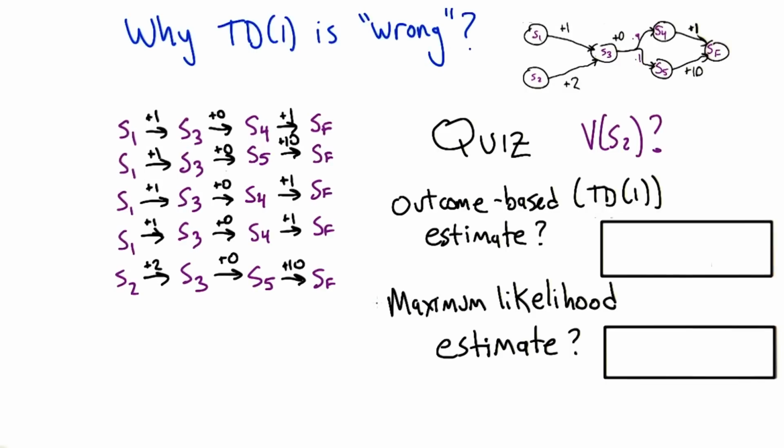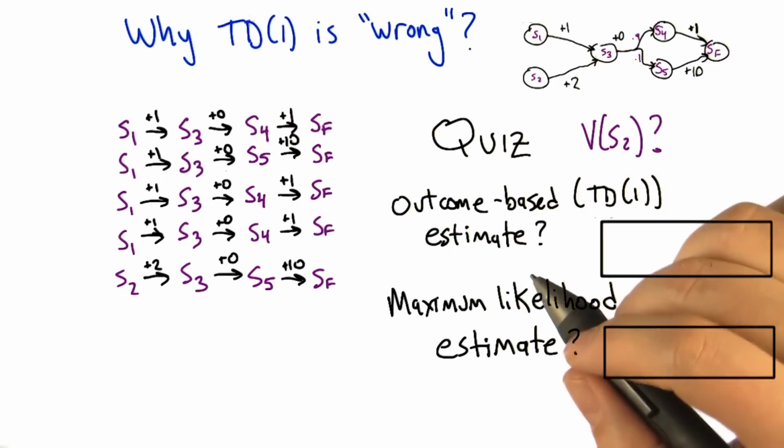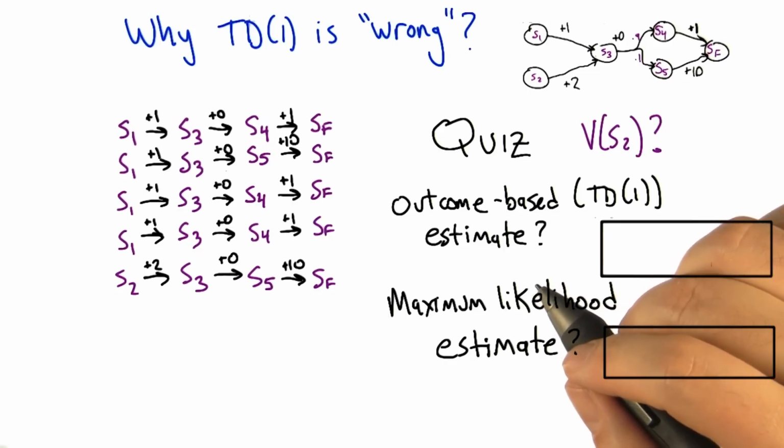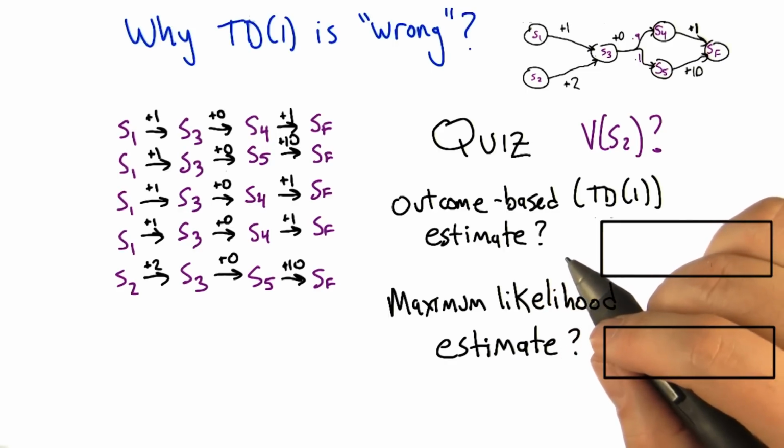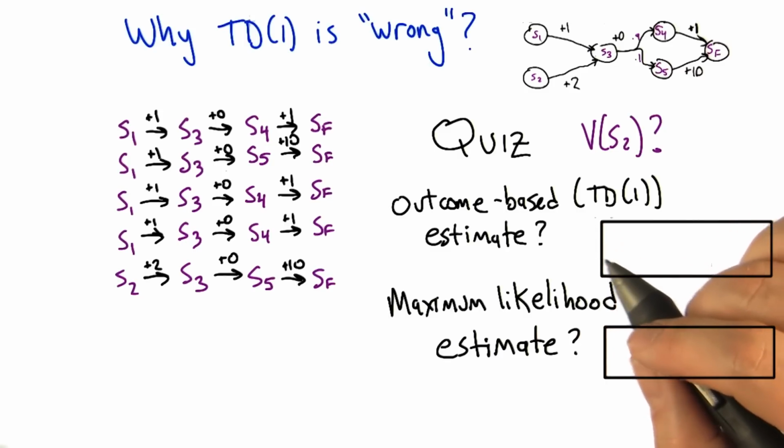All right, Charles. So now that I've talked through how we can compute these outcome-based estimates, or these TD1 estimates, I'm going to try to tell you that it's not exactly what we want. So I'm going to try to explain why TD1 kind of is wrong sometimes.